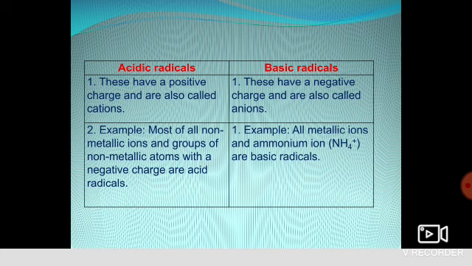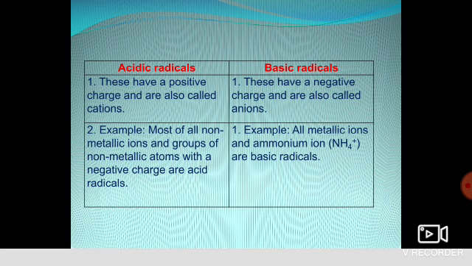So ions are of two types, cations and anions, and these ions are also known as radicals. There are two types of radicals, acidic radical and basic radical. Like ions are of two types, cation and anion, similarly radicals are of two types, acidic radical and basic radical.